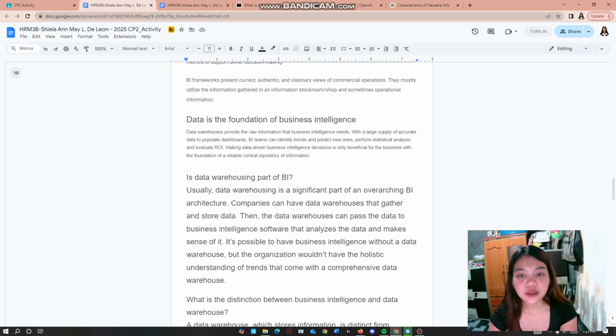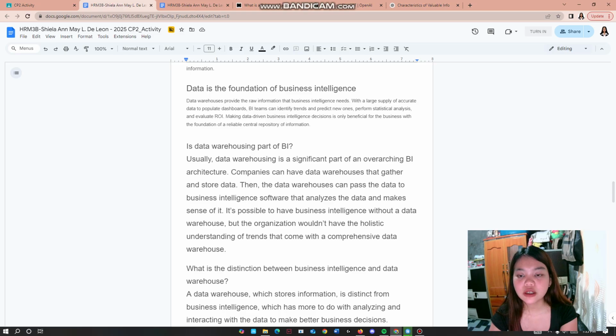Business intelligence frameworks present current, authentic, and visionary views of commercial operations. They mostly utilize the information gathered in an information warehouse and sometimes operational information. Data is the foundation of business intelligence. Data warehouses provide the raw information that business intelligence needs, with large supplies of accurate data to populate dashboards. Business intelligence teams can identify trends and predict new ones, perform statistical analysis, and evaluate ROI.